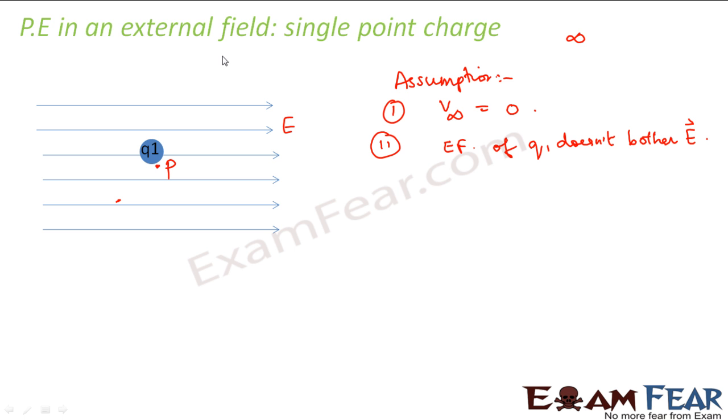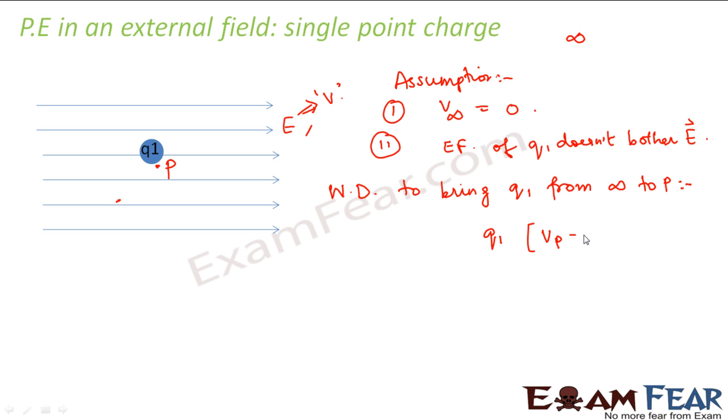So this is the external electric field E. Corresponding to this electric field, there will be an electric potential, let us say V. Now let us calculate the work done to bring Q1 from infinity to point P. That will be equal to the magnitude of the charge times the potential difference, that is potential at P minus potential at infinity.